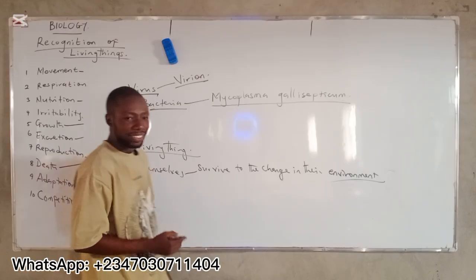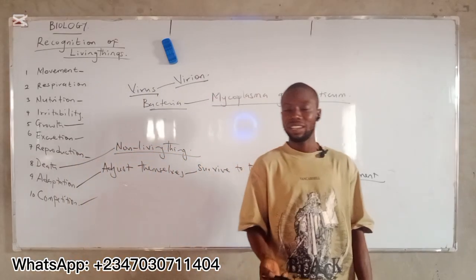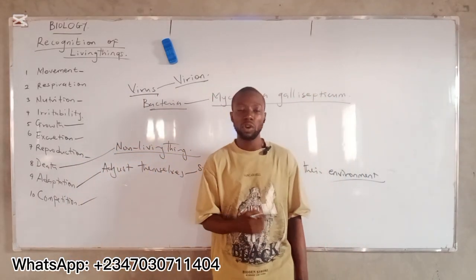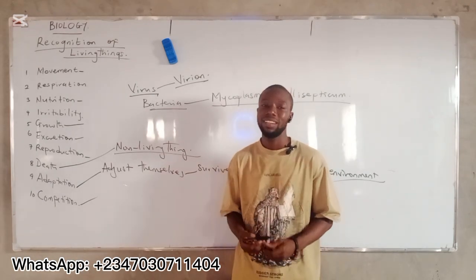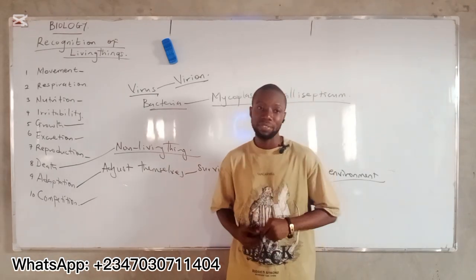Here, organisms compete with one another when there is insufficient nutrients, water or space, in order to survive.